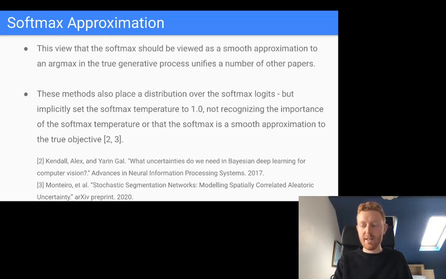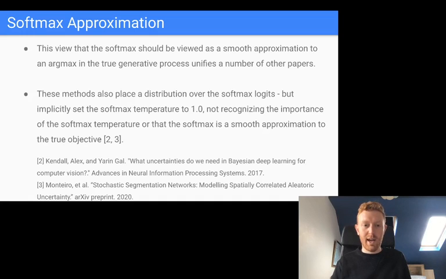So yeah, that's our basic view of how to define the generative process and then approximate it with a softmax for heteroscedastic classification models. And it turns out that this view generalizes and explains a couple of methods that already exist in the literature. These methods place a normal distribution over the softmax logits of a standard neural network classification model, and they just implicitly set the temperature to 1.